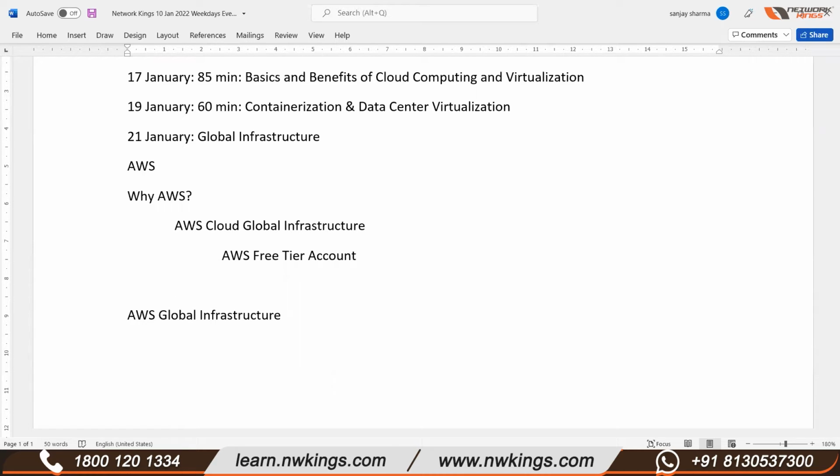The second advantage of accepting AWS is performance. Why am I telling you about performance? Because you always compare the performance of one server with another server on the basis of the configuration. In the physical environment, generally you see the configuration of the server, and then you decide which server is the best one, or which server has some advantages.